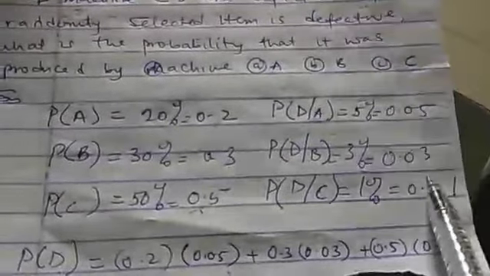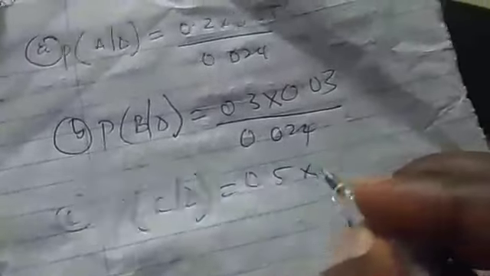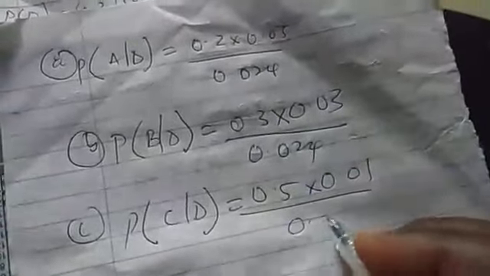The same thing will be for machine B. We say machine B that are defective, I'll pick this for machine B, that is 0.3 times 0.03 over the same thing, 0.024. And finally for machine C, it's still the same thing. That will be 0.5 times 0.01 over 0.024. So our calculator should help us out here.